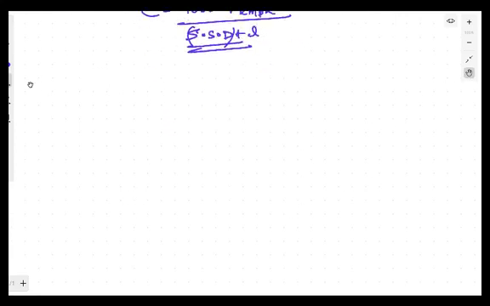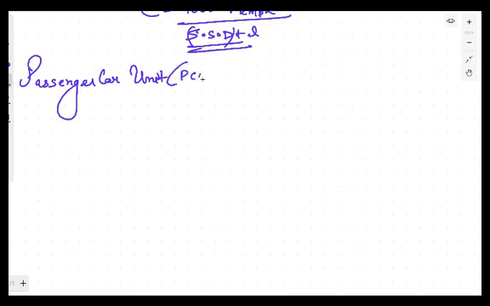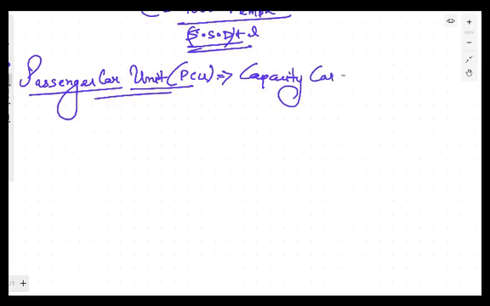There is another term which is known as the passenger car unit. Let's start with that also. This is the passenger car unit. Actually, when we have to study the traffic, we have to use this unit as a standard unit. This unit is basically the ratio of the capacity of the roadway. This is defined as the ratio of the capacity of the roadway when there are cars only.